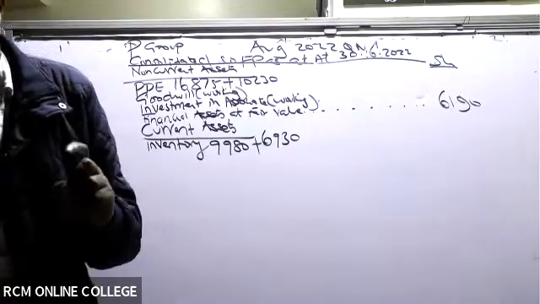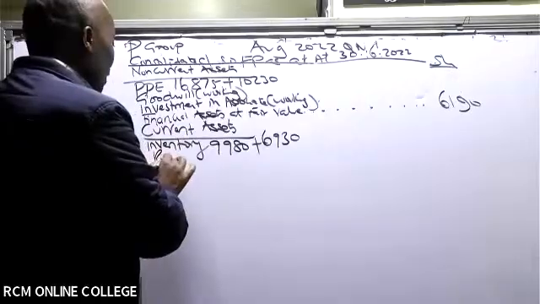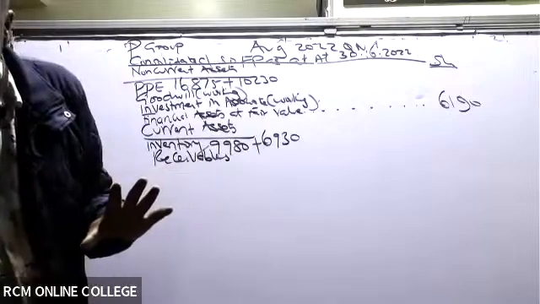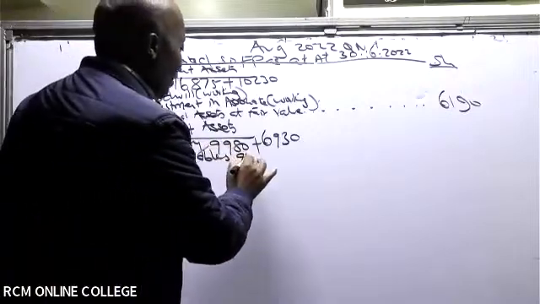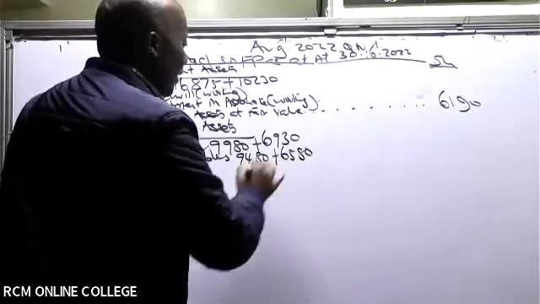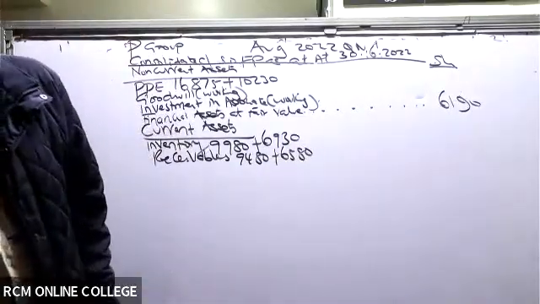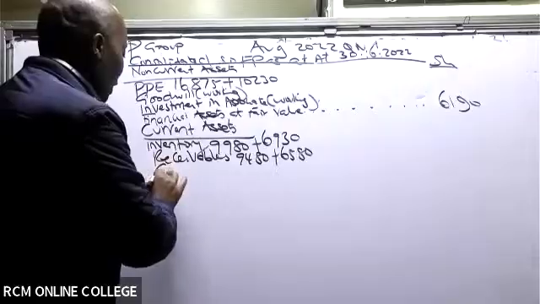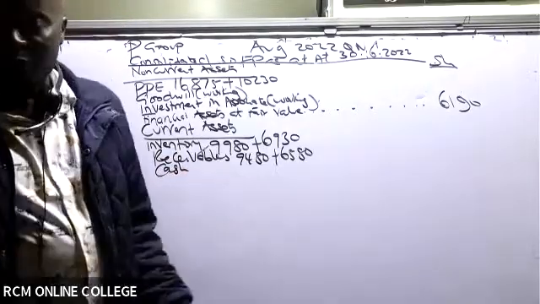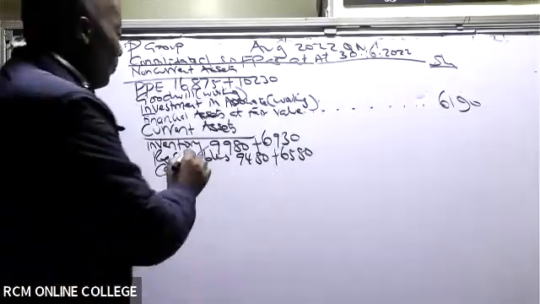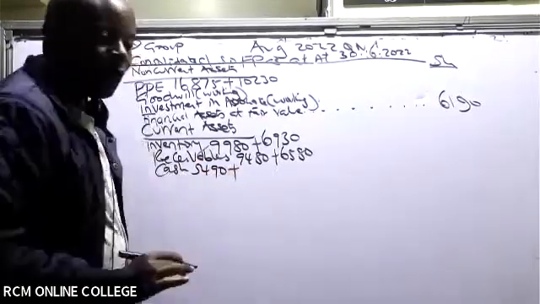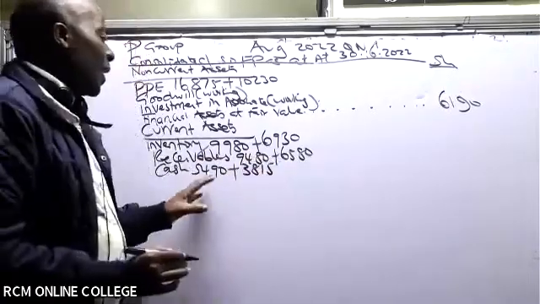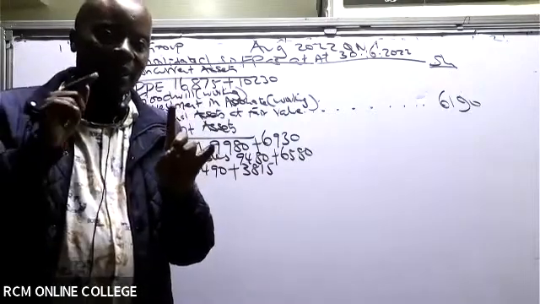Then we have trade receivables under current assets. I'm simply copying. So receivables, I have 9480 plus 6580. All right. And then we have cash and cash equivalents. These are another free mark. Cash 5490 plus 3815. So for cash and cash equivalents, of course, I will take parent plus subsidiary.